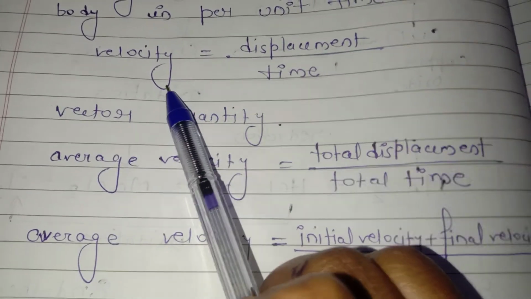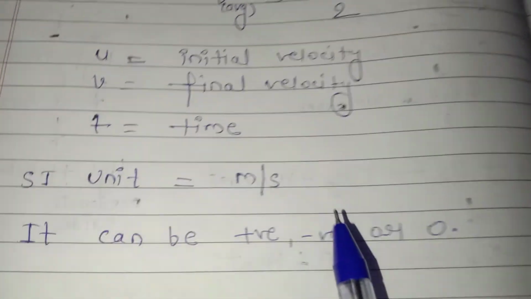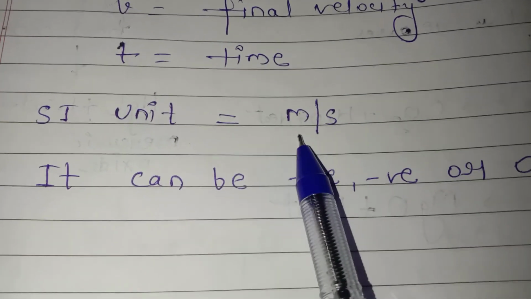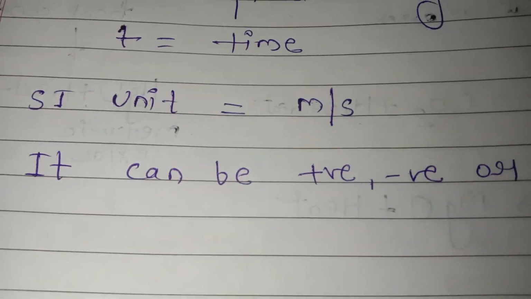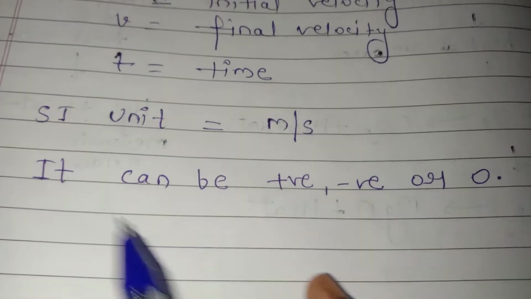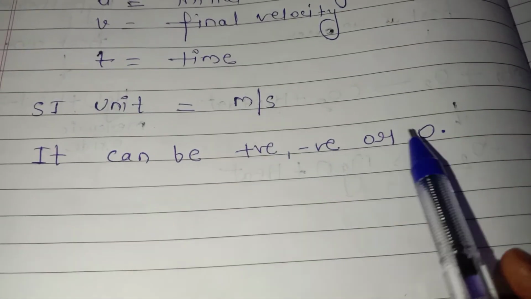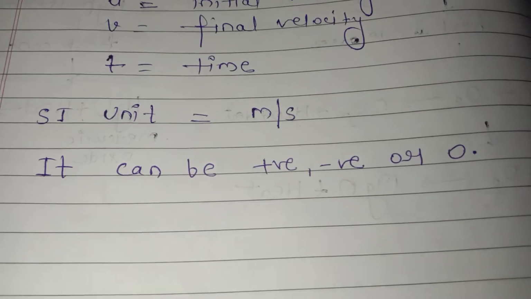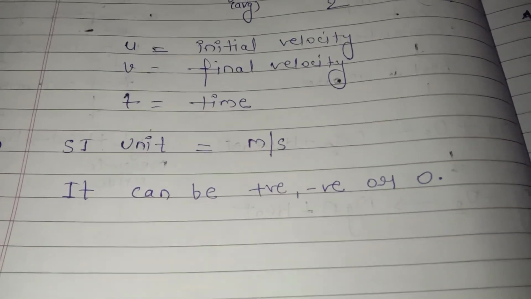So the SI unit of velocity is the same as speed, that is meter per second. Now see the last point, it can be positive, negative, or zero, because velocity is a vector quantity.